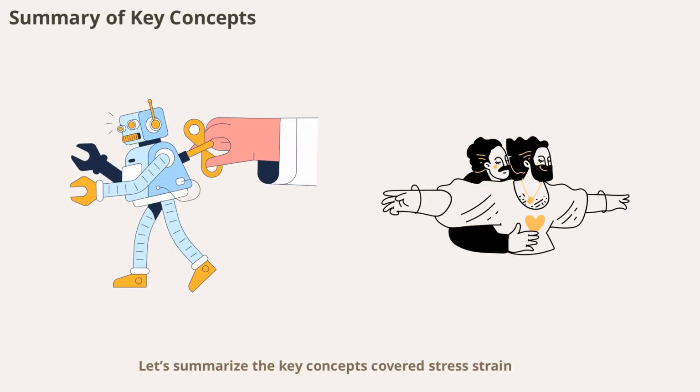Let's summarize the key concepts covered: stress, strain, elastic and plastic behavior, modulus values, and the importance of mechanical properties in engineering. These ideas form the foundation for understanding how materials behave and how we can use them to build a safer, more efficient world.